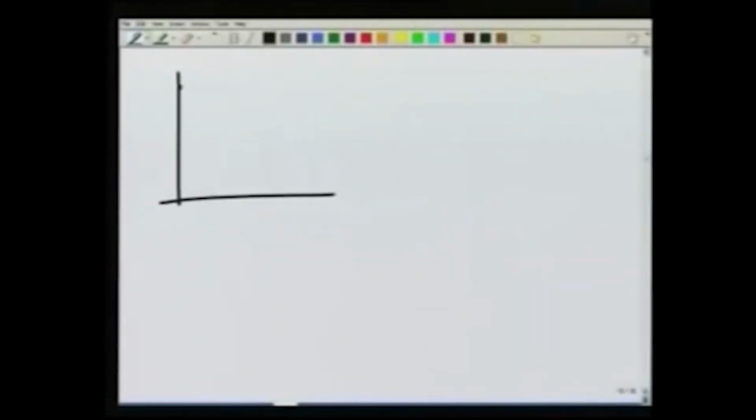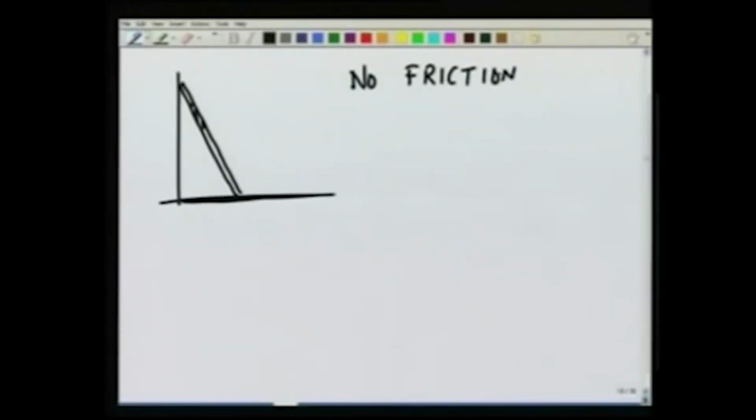As the last example I take is a very interesting one and a very famous one. It is, if I have a ladder leaning against a wall and on the floor here, and suppose there is no friction, then the ladder obviously would start slipping like this.